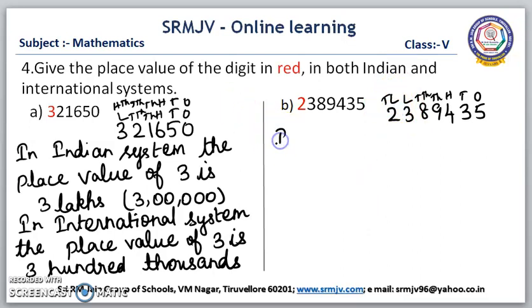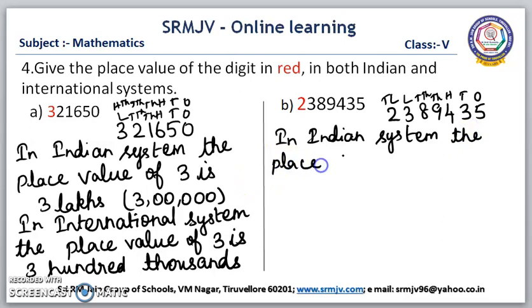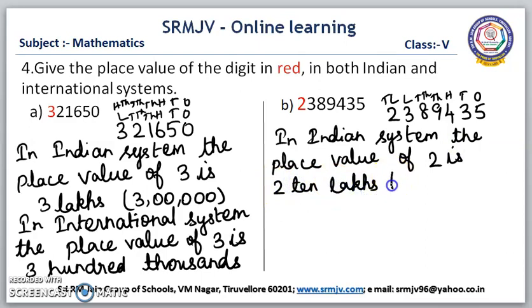That is in the Indian system. In the Indian system, the place value of 2 is 2 ten lakhs, or we can write in number 20 lakhs.